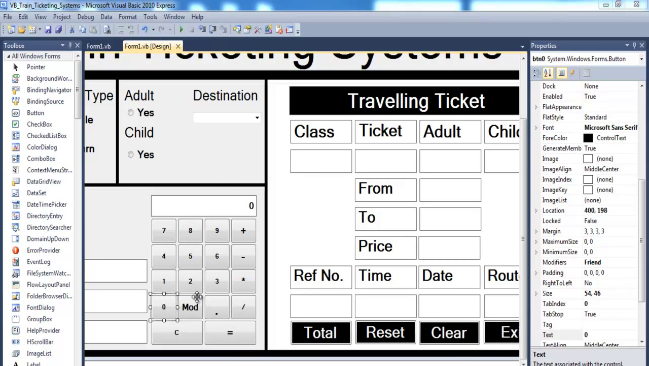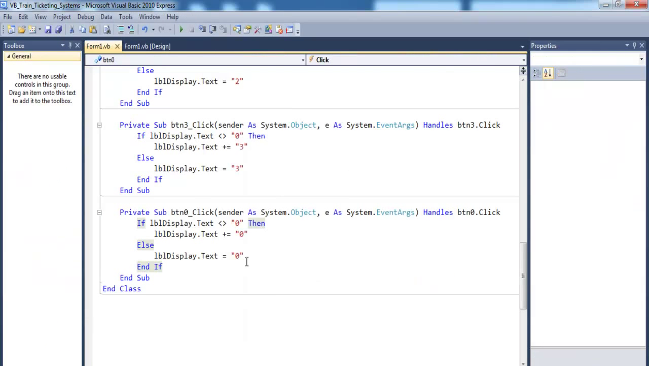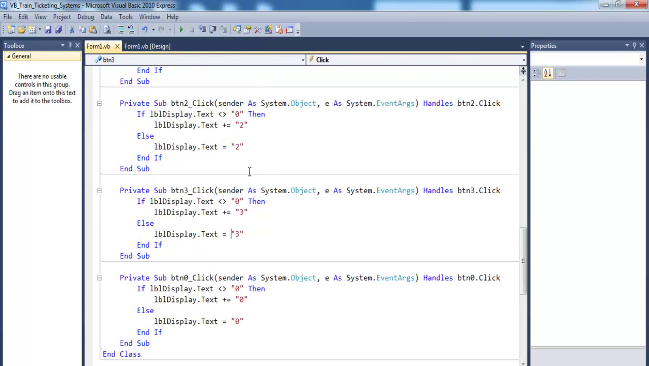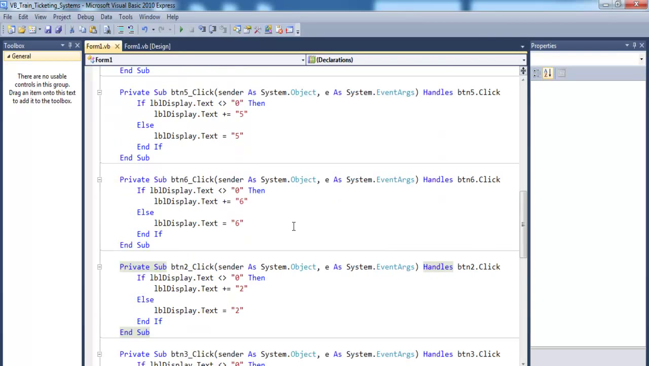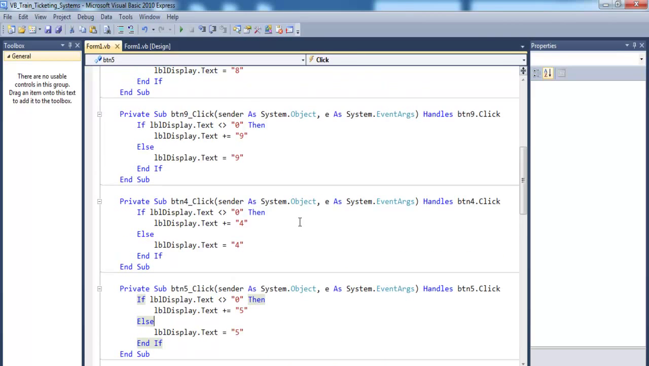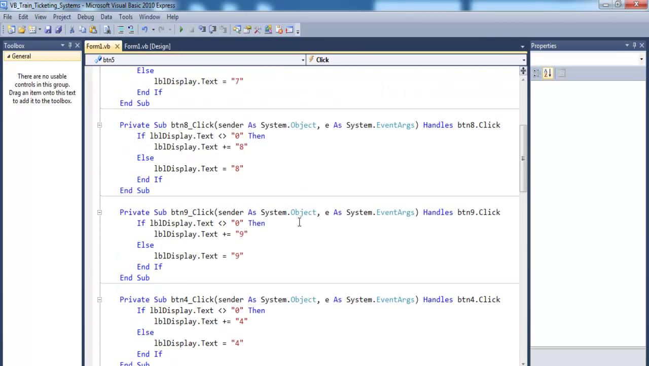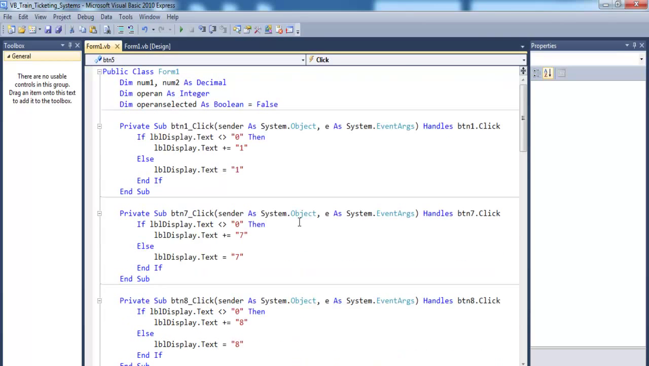Okay, I've finished up with the numbers. That's for 0, 3, 2, that's 6, 5, 4, 9, 8, 7, 1. So the next thing I'll do is I'll now use these variables for my next coding.